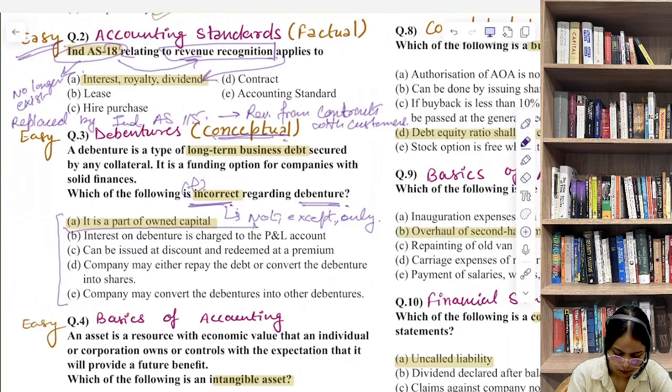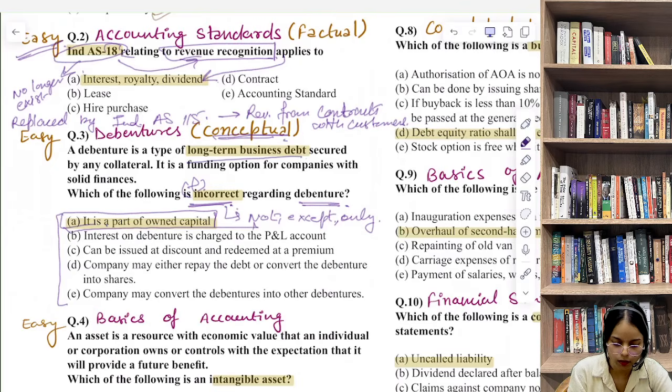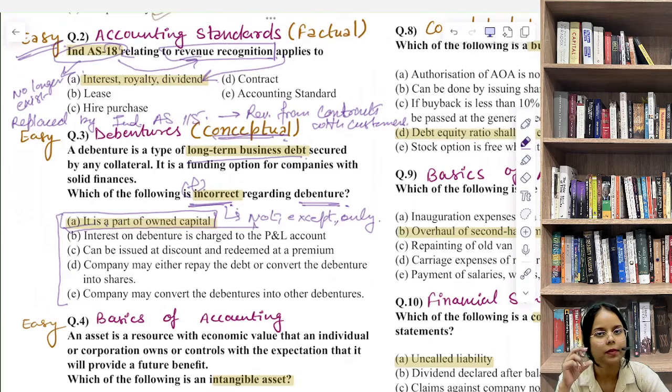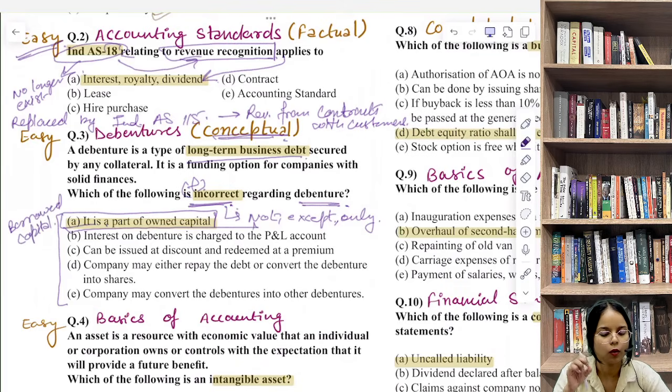So basically ये incorrect क्यों है, because the question itself says debenture is a long term business debt. Okay, we all know that debenture is a long term business debt, which clearly means it represents borrowed capital and not owned capital.